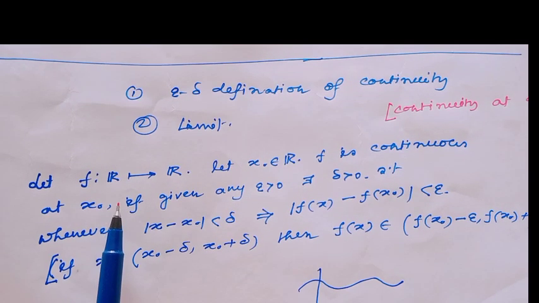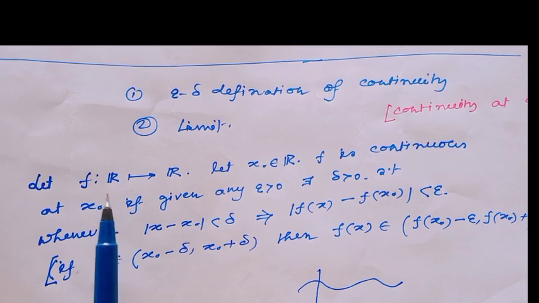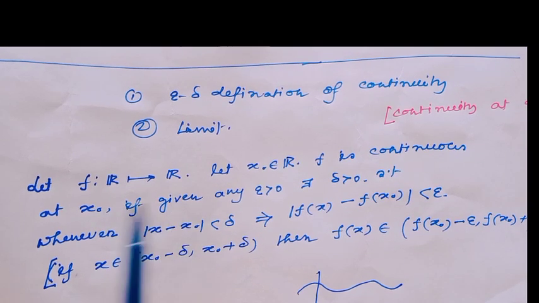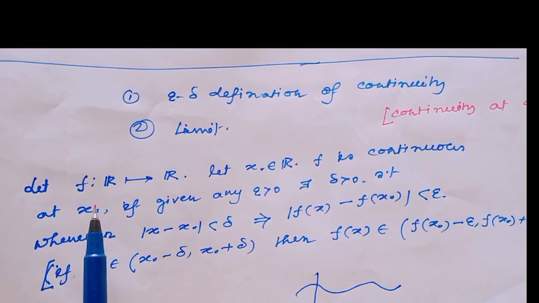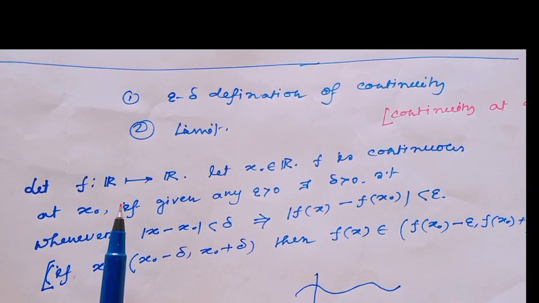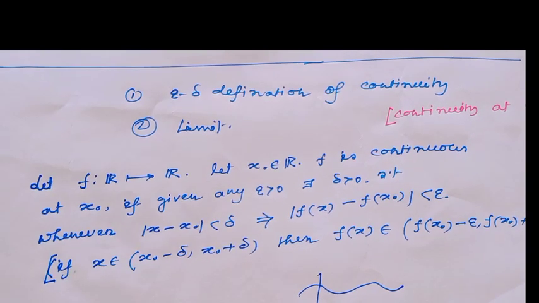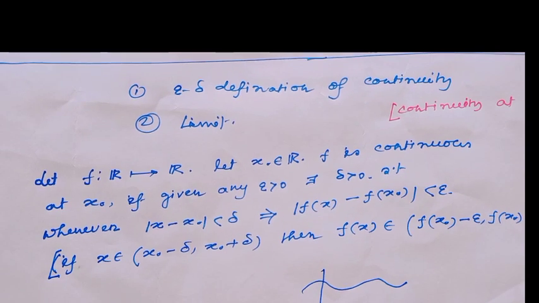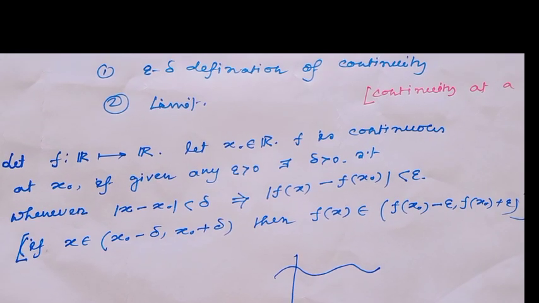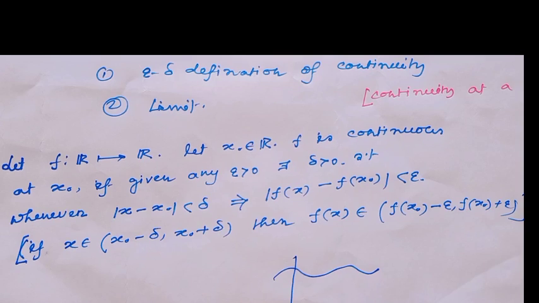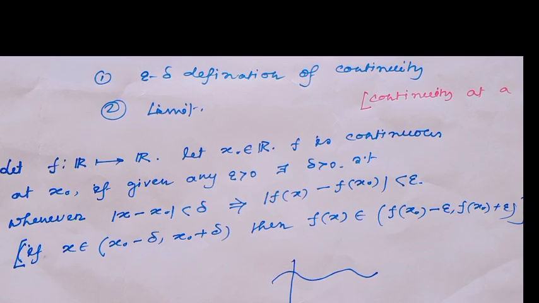The epsilon-delta definition of continuity: consider the space as the real numbers, and a function f from R to R. Consider a point x0 in the real numbers.